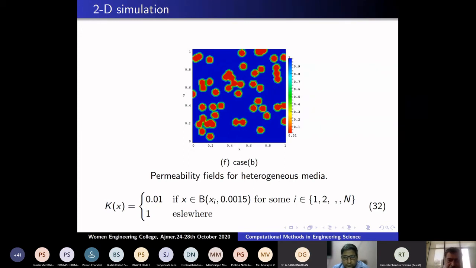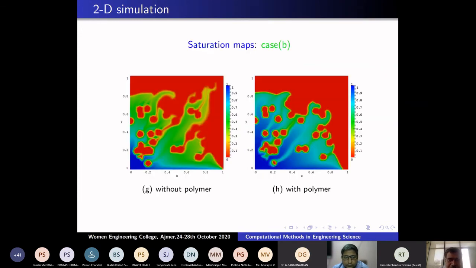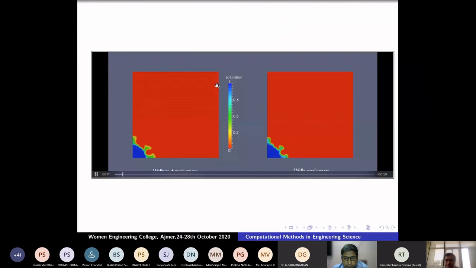Now you can see that on the left side, without a polymer, the sweeping is better, but it cannot pass through the rocks. Rocks will be there around this one. It moves here and sweeps much better. Here it moves very fast. Look at this, you can see the experiments.